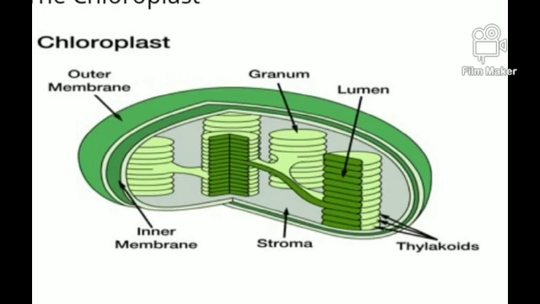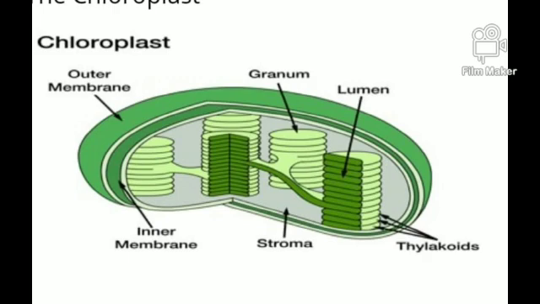The chloroplast is a triple membraned structure. That means it is covered by three layers, and the third layer forms piles of coin-like, disc-shaped structures. These are called thylakoids, and these thylakoids are arranged like piles of coins. These piles of coins are grouped together and form a granum. This grana is useful for trapping sunlight.